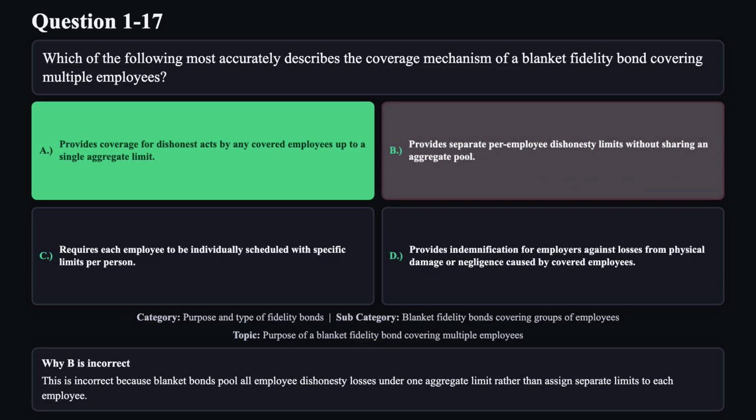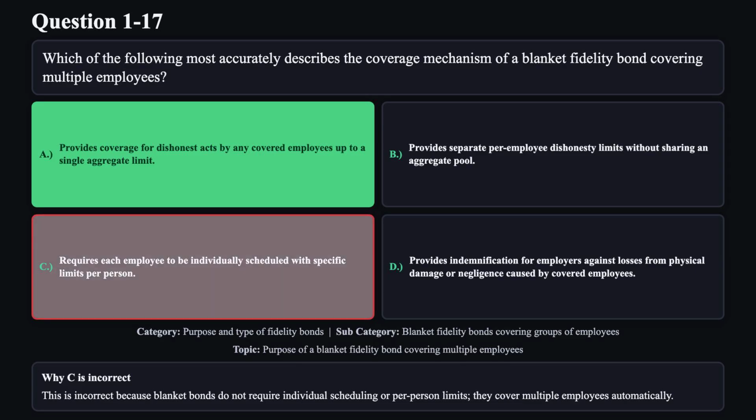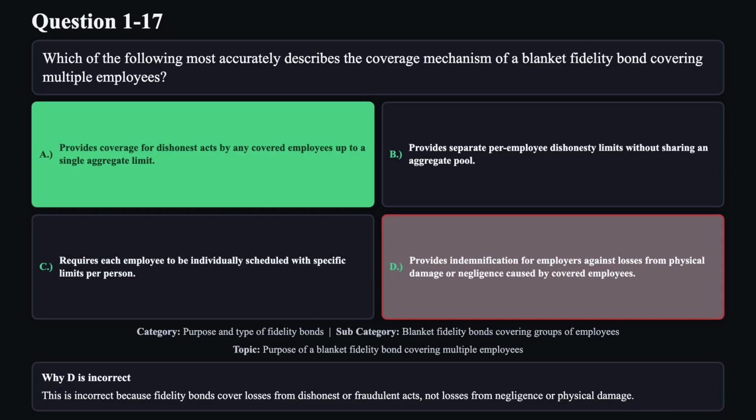Reason B is not correct. This is incorrect because blanket bonds pool all employee dishonesty losses under one aggregate limit, rather than assign separate limits to each employee. Reason C is not correct. This is incorrect because blanket bonds do not require individual scheduling or per-person limits. They cover multiple employees automatically. Reason D is not correct. This is incorrect because fidelity bonds cover losses from dishonest or fraudulent acts, not losses from negligence or physical damage.